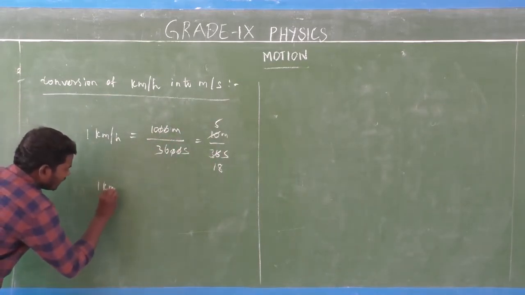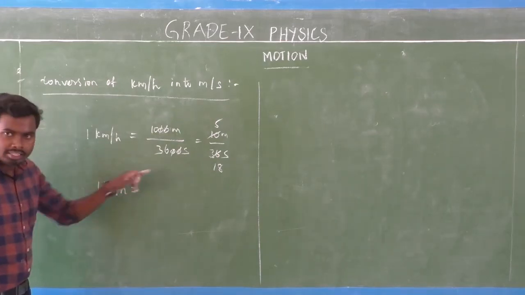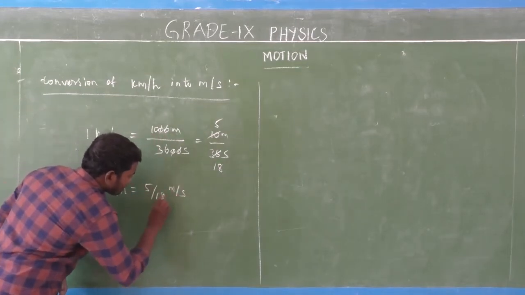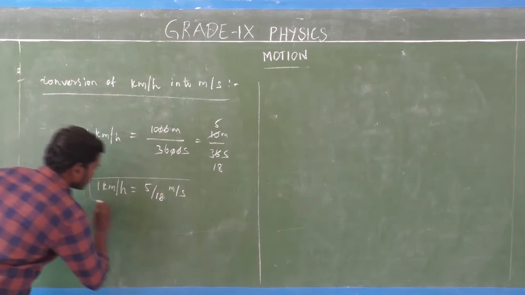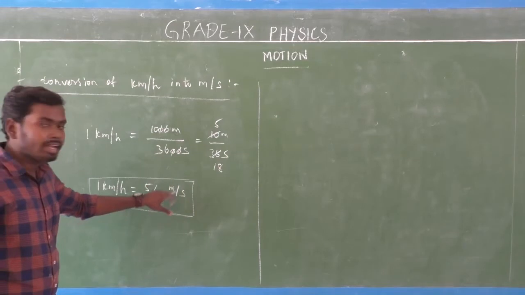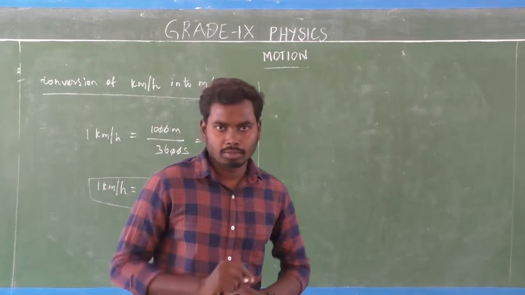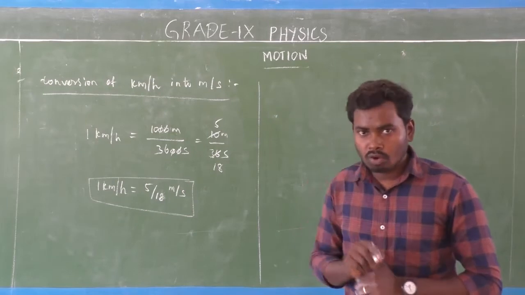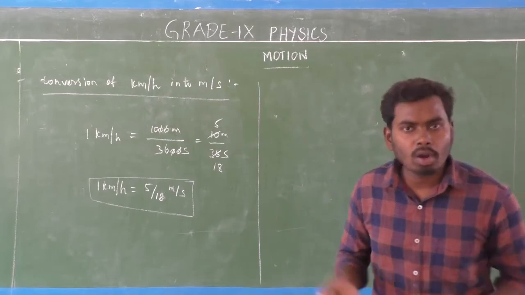So note this point, very important. 1 kilometer per hour is equal to 5 by 18 meter per second. Very simple. Now I am going to give one question. We are going to convert 10 kilometer per hour into meter per second. How do you convert that?